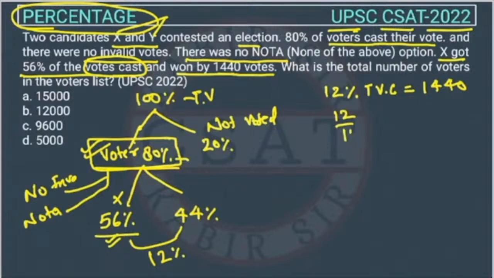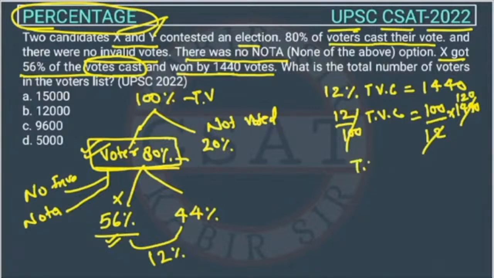So this will be 12% of total votes cast, right? So this will go this side, we can write it like this, right? And this will be 1440. Okay, so this 12 will cut this one, right? One time, then 2, and then 0. So total votes cast is 12,000.